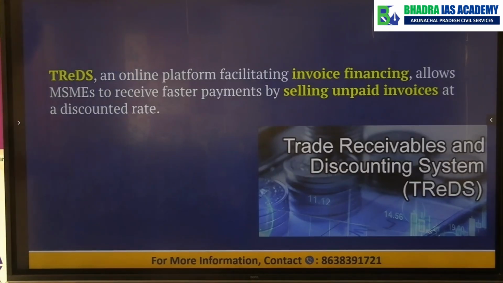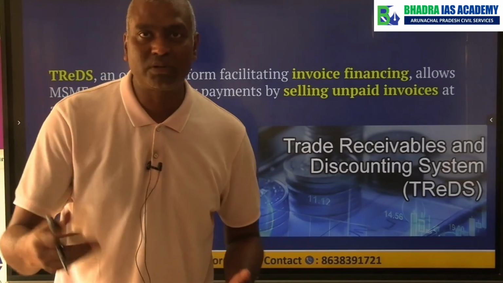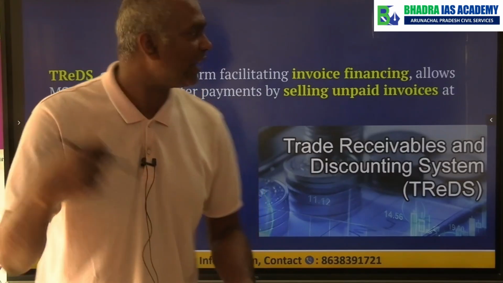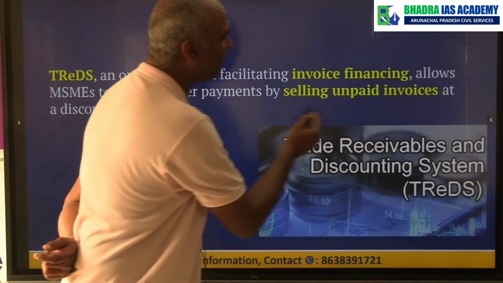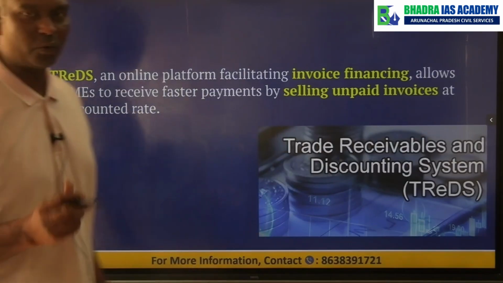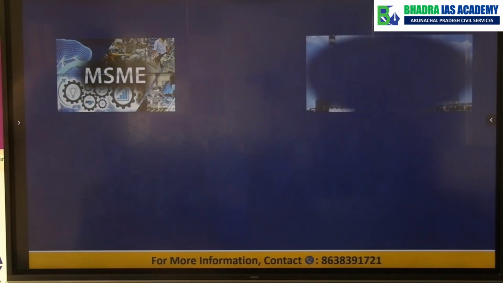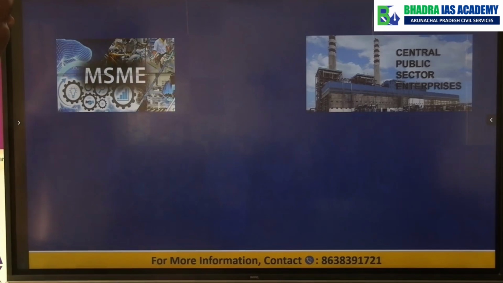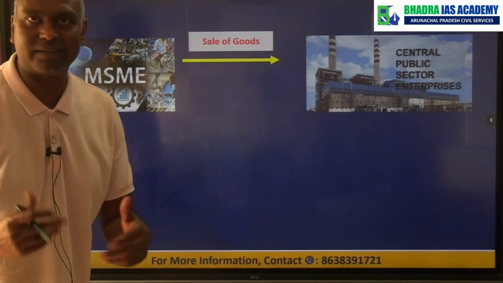Now TREDS is an online platform where the MSME can put their invoice, that means their bill, for getting some money from financial institution, basically for selling the unpaid invoices at a discount rate. What does it mean? So let us look at this one. Let us try to understand. Suppose there is one MSME and there is one public sector enterprise. Okay. Now what happens? The MSME sells goods to public sector enterprise.